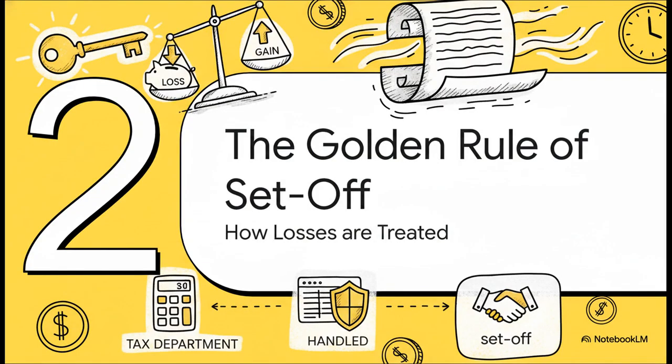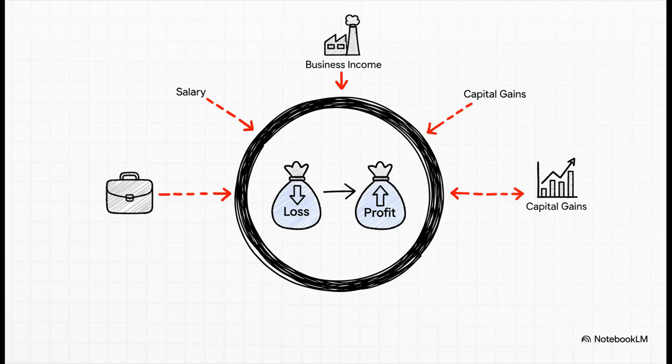Okay, now that we know what is and what isn't a speculative transaction, let's get to the main event, the golden rule of how these losses are treated. And here it is. This is the absolute heart of Section 113. It is incredibly strict. A speculation loss is basically ring-fenced. It can only, and I mean only, be used to offset a profit from another speculation activity. Period. It lives in its own little bubble, completely walled off from all your other income.